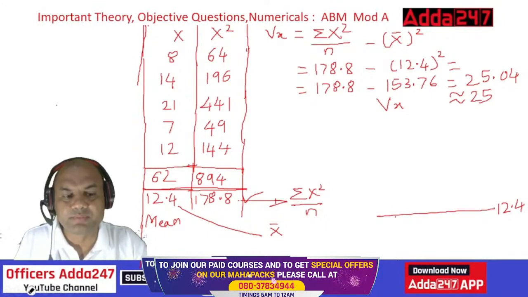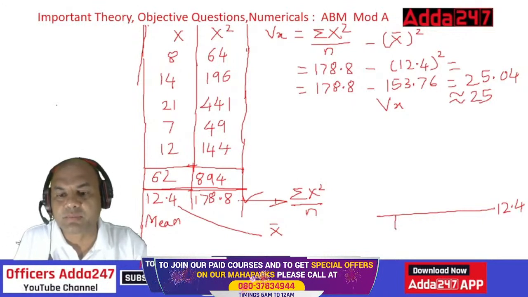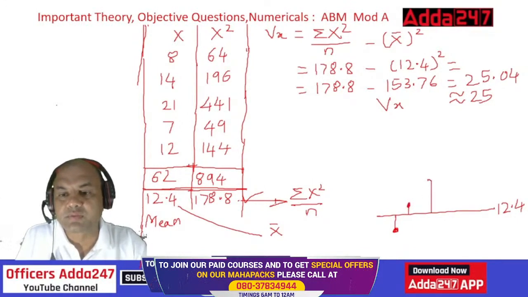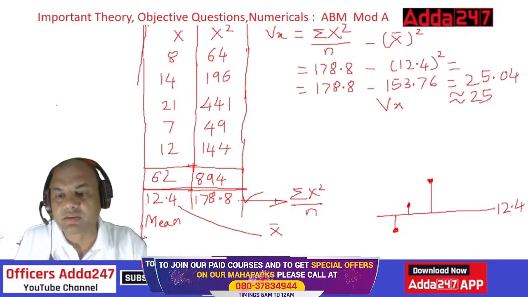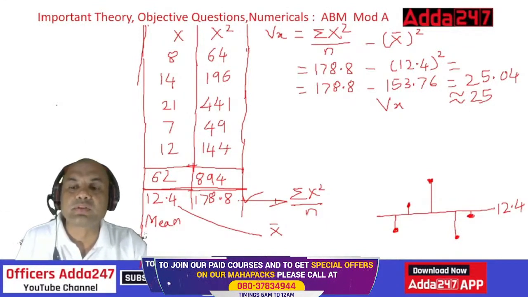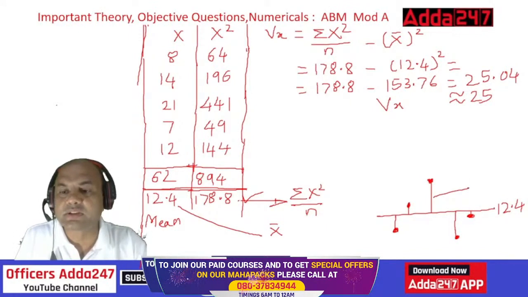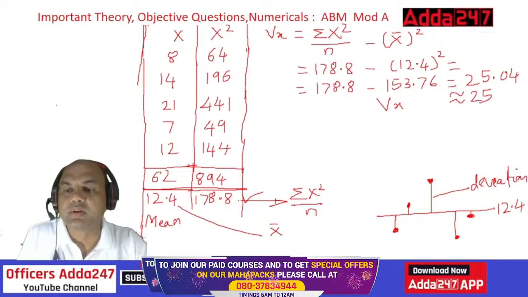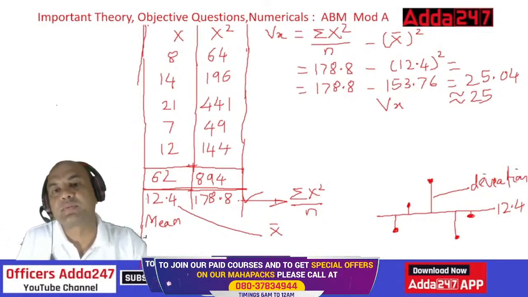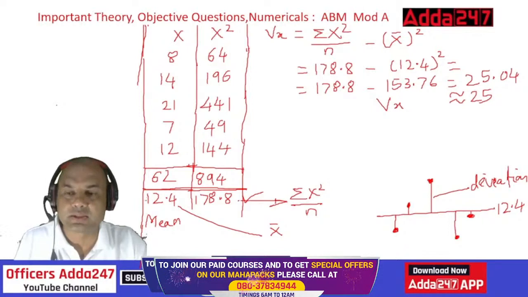So suppose if I start drawing over here, this will be 8 because it's below, lesser. Then 14, it will be somewhere over here. Then 21, somewhere over here, right? Then 7, lesser over here. Then 12, so roughly over here only. Right? Whatever I am getting, this is known as deviation. And then I find out the standard deviation from this. And from there I find out the variance.